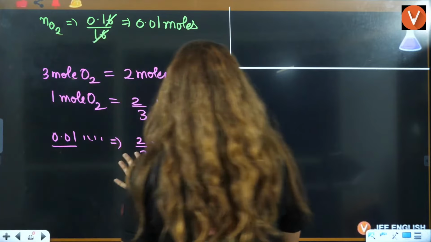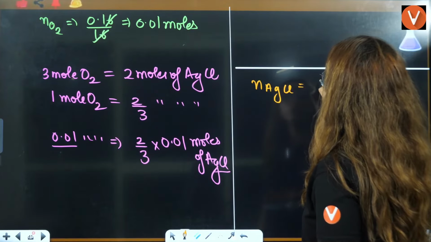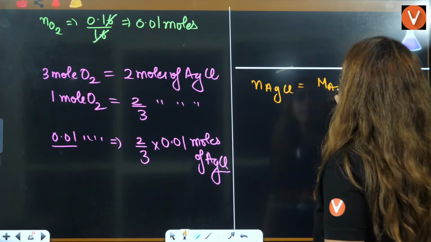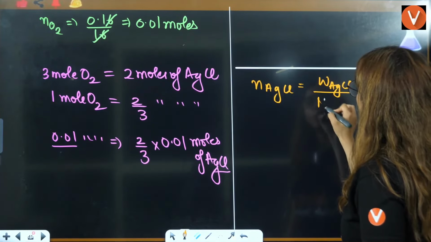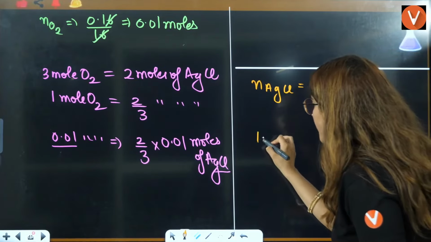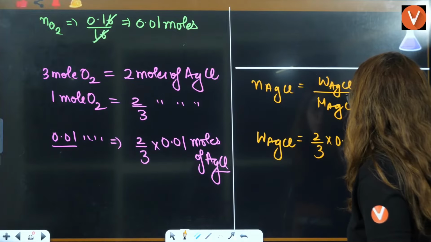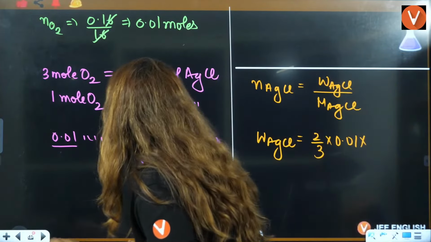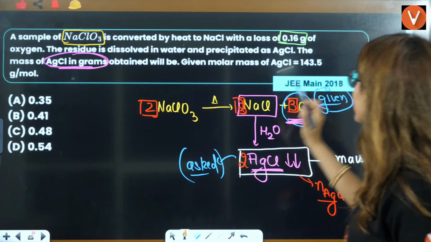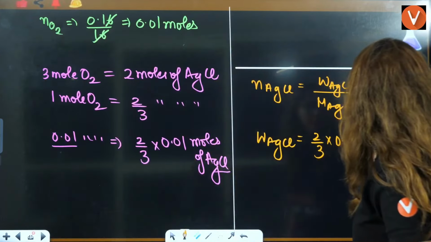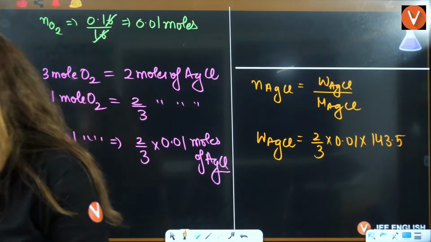I am not solving this here. I am just directly calculating, right? Number of moles of AgCl is equal to mass of AgCl by molar mass of AgCl. So mass of AgCl is, number of moles is 2 by 3 multiplied by 0.01. Now molar mass of AgCl, can you see that? What is the molar mass of AgCl? That is 143.5. Just do this and you will get your answer here.